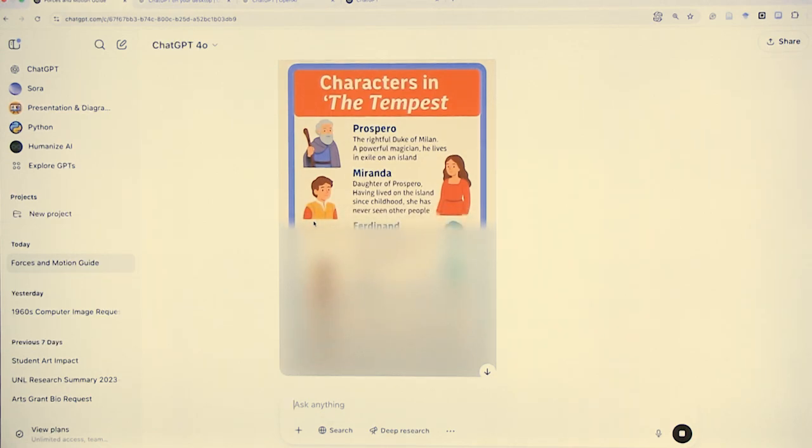Too much for me. Yeah. So many characters, more than anything else. The characters are confusing.